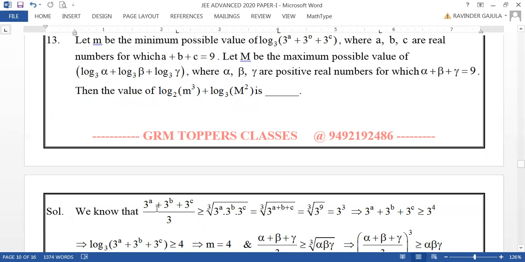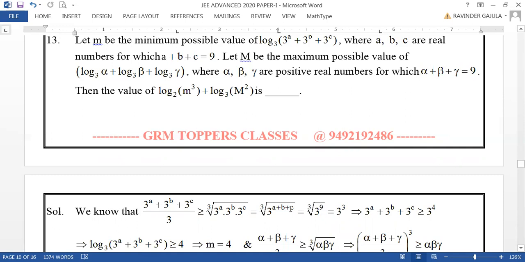Hence, the AM of 3 power a, 3 power b and 3 power c is greater than or equal to GM, which is the cube root of this one. Therefore, 3 power a into 3 power b into 3 power c can be taken as 3 power a plus b plus c, where a plus b plus c is given as 9.